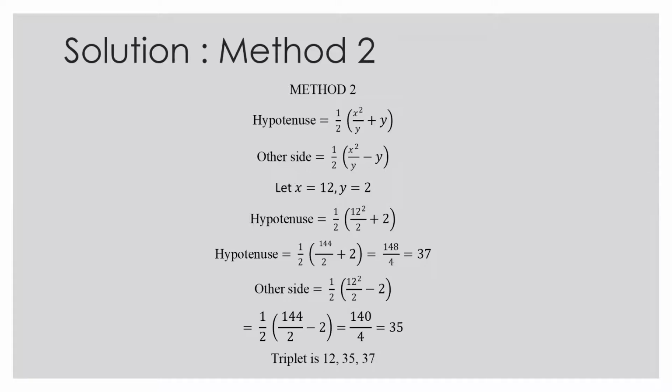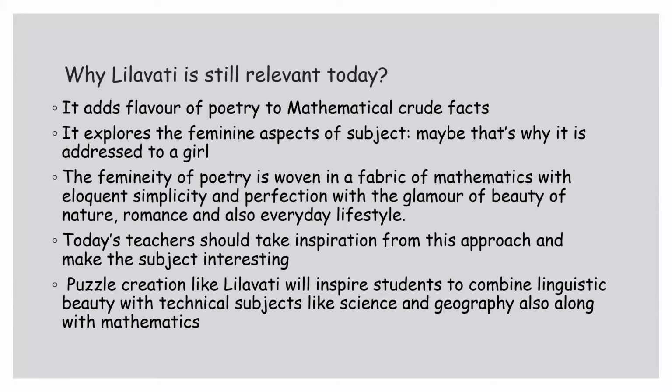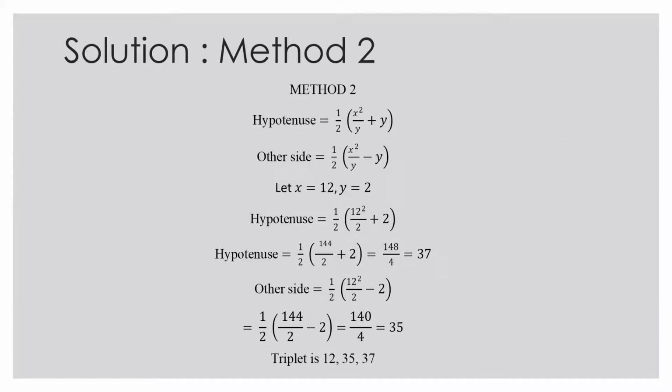Of course, this is an open-ended question. So you can get 3 or 4 more triplets using this formula. If you take the value of y as different, you will get a different triplet. This is why I have taken this question, because we have to construct such open-ended questions.